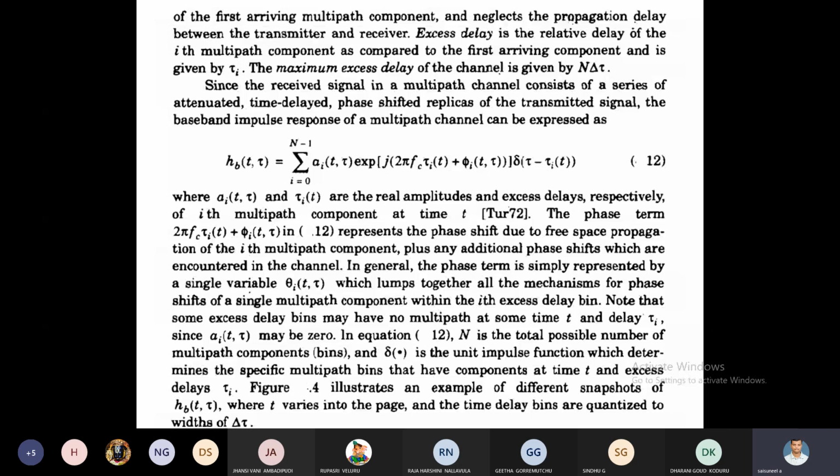And delta of t minus tau i of t represents a unit impulse function. Right, this is exactly how it represents the impulse response, considering all n paths. For n paths, you have to consider how much amplitude each signal has, how much phase difference, and how much delay occurs.